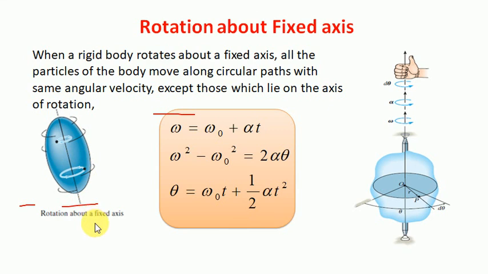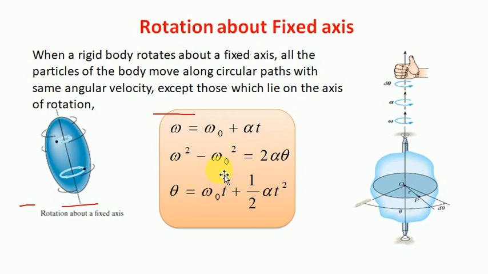So each and every particle will move with a constant angular speed about a certain axis or certain point. Now the velocity of each point will depend upon the distance from its center or axis of rotation. Now if at any time we need to find out the angular velocity of any particle, we have certain laws, which is omega is equal to omega naught plus alpha t, where omega is the final angular velocity, omega naught is the initial angular velocity, alpha is the angular acceleration, and t is the time.